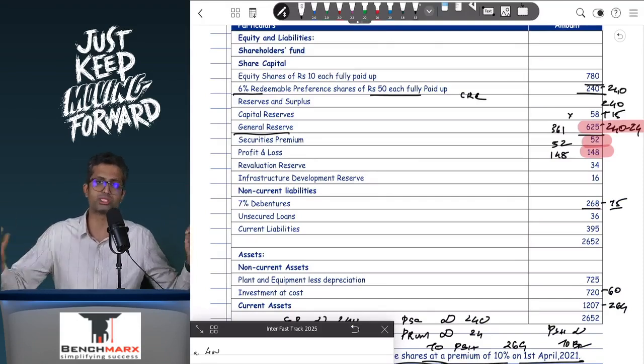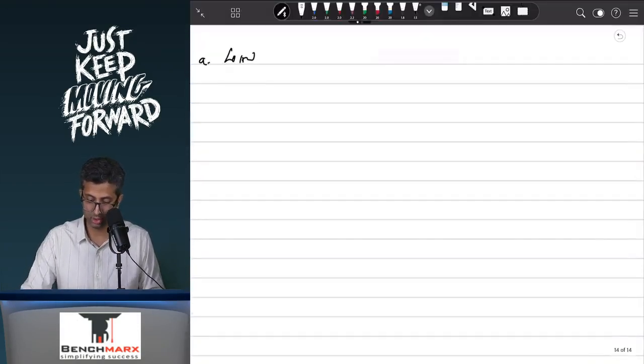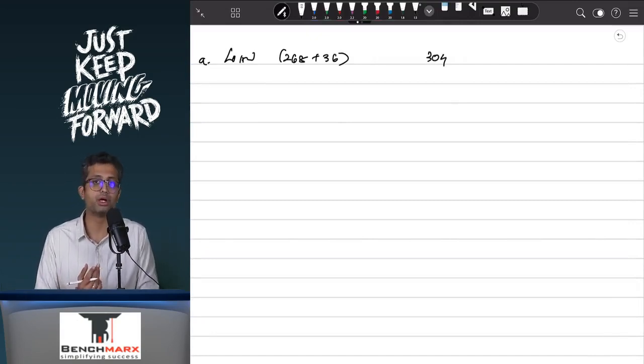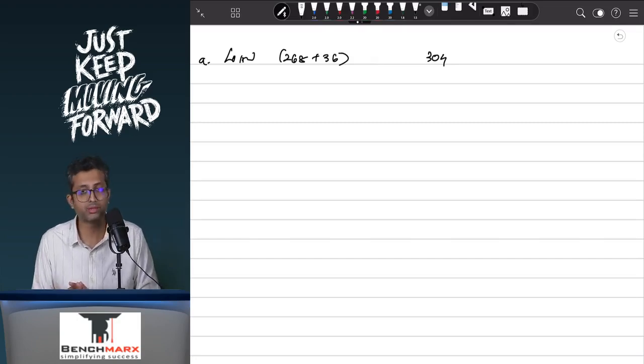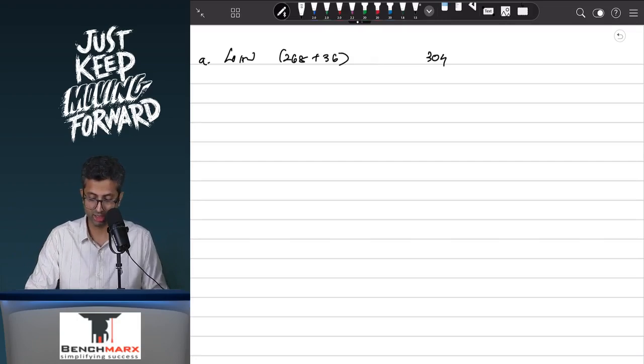But if you assume it has happened after, then you will take the entire 268 plus unsecured loans. This is 36. So, the institute has taken that 268 plus 36. Now, what about current liabilities? If the current liabilities comprised short-term borrowings, then this will be taken. But if current liabilities were trade payables or other current liabilities, it will not be taken. We are not taking this.